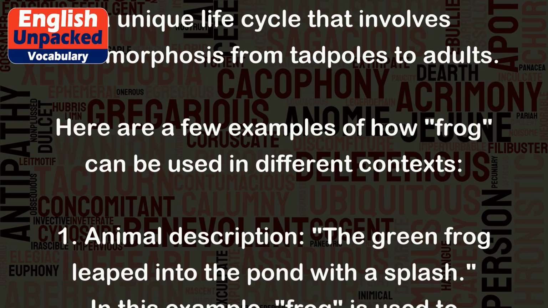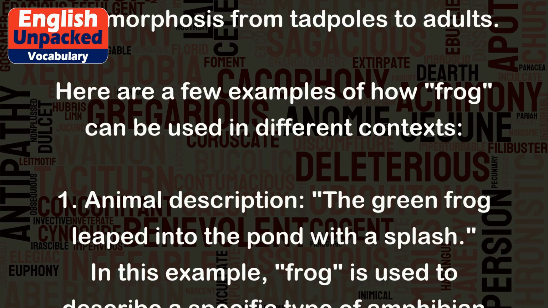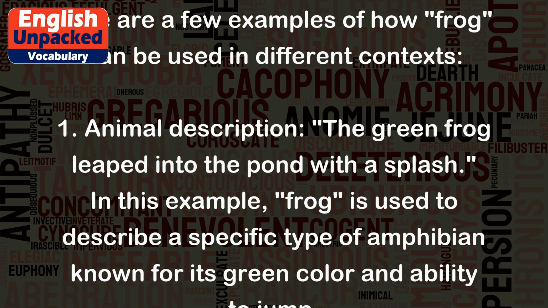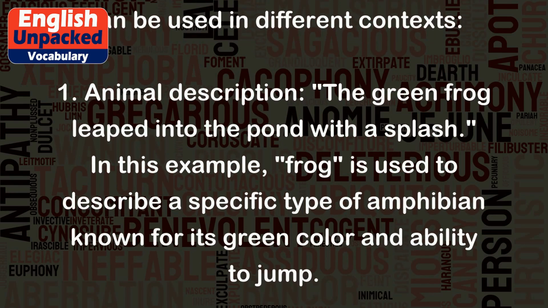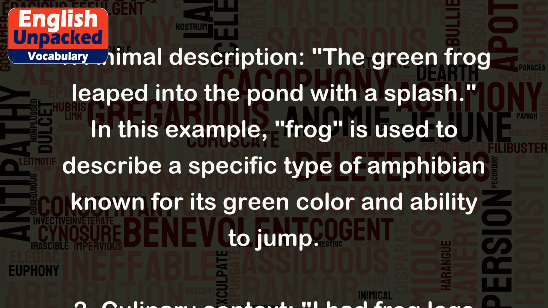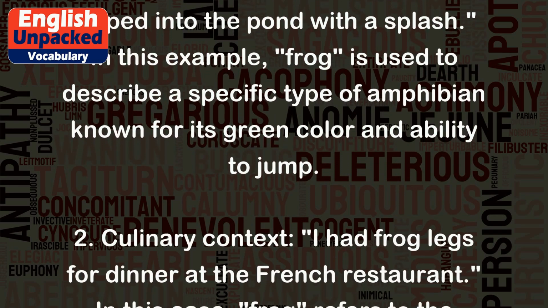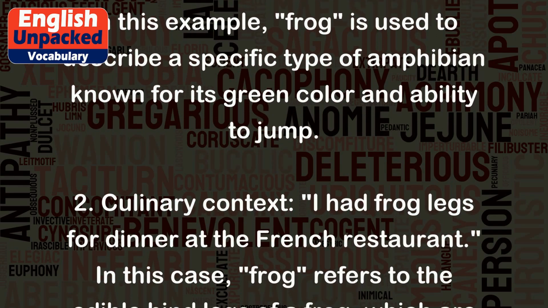1. Animal description. The green frog leapt into the pond with a splash. In this example, frog is used to describe a specific type of amphibian known for its green color and ability to jump.